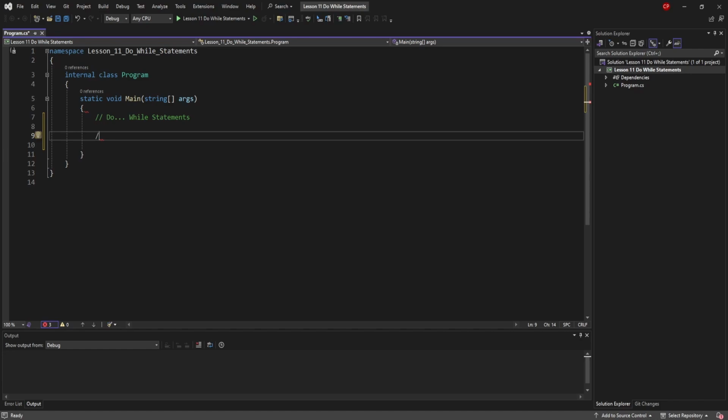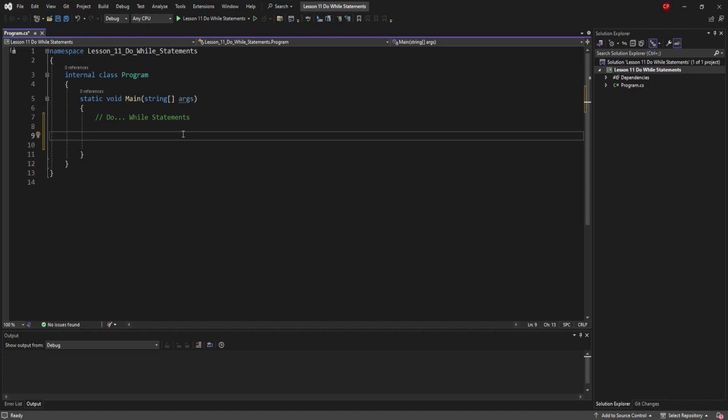We also did the sentinel controlled iteration, where if they type -1, then it exits the menu entirely, right? You can use that for all sorts of things. We've done while statements and nested if statements. So now we're gonna do do while statements, and that basically means do this while this is going on, right? That's basically what they are, and they're very simple. So we're just gonna start it out real easy.